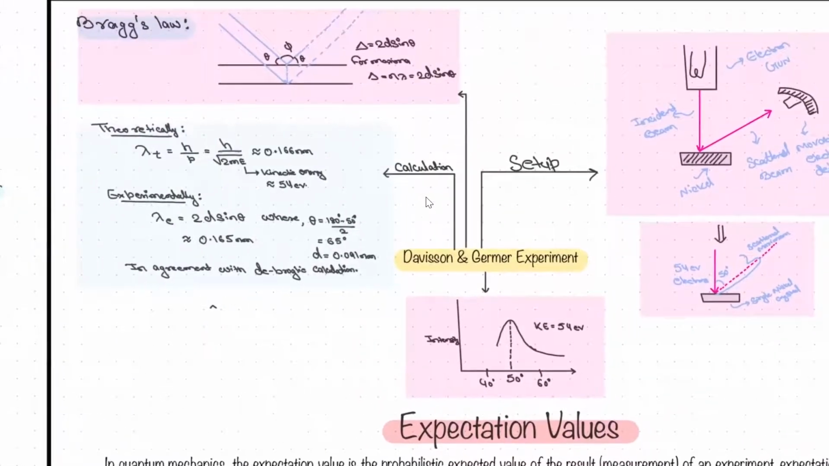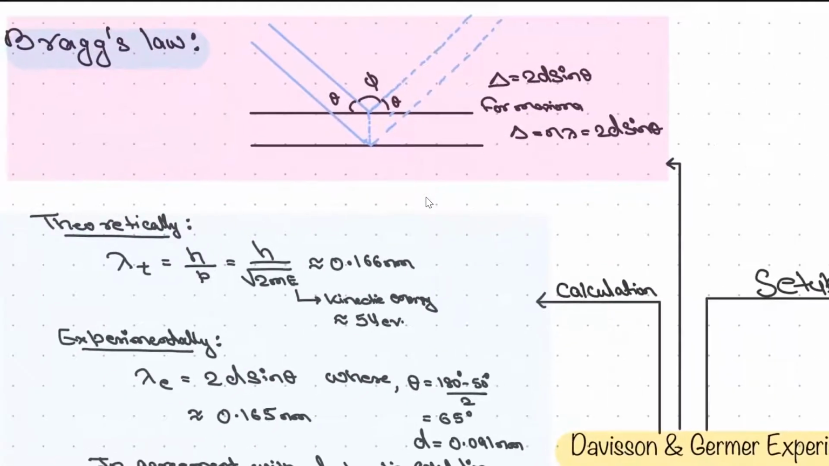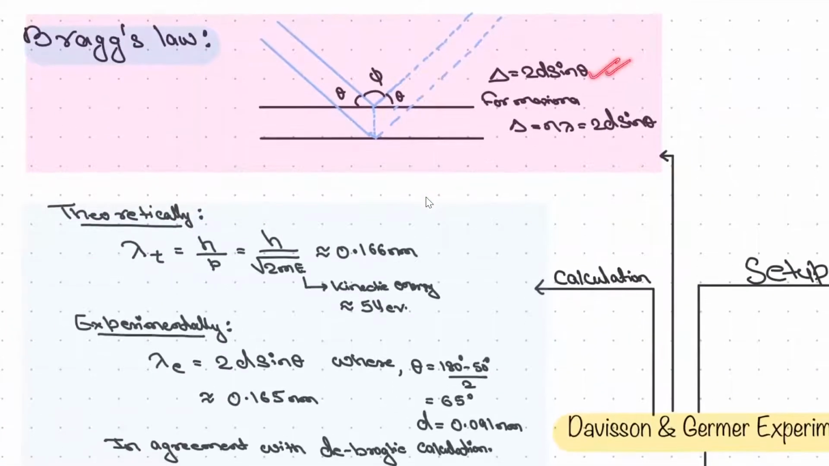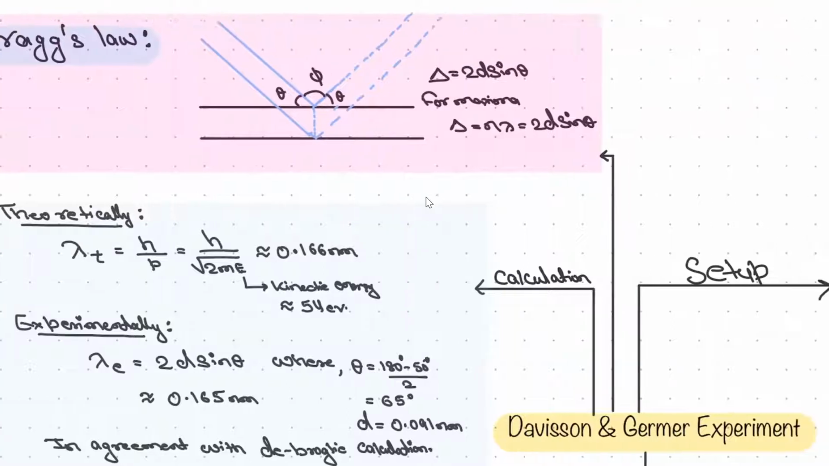So let us quickly see it one by one. This is about Bragg's law. This is the change in path difference, and for maxima the path difference is n lambda, that is 2d sin theta equals n lambda. Delta x you can also write, sometimes delta x, both work fine.